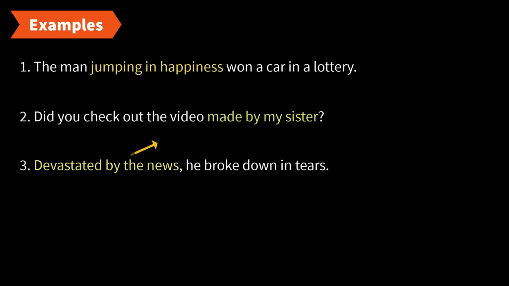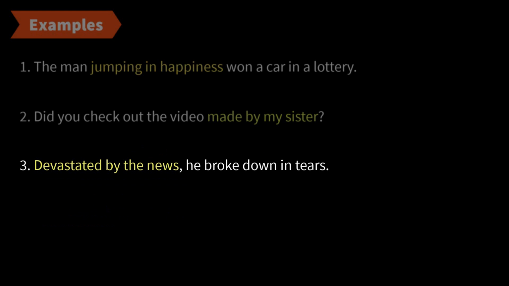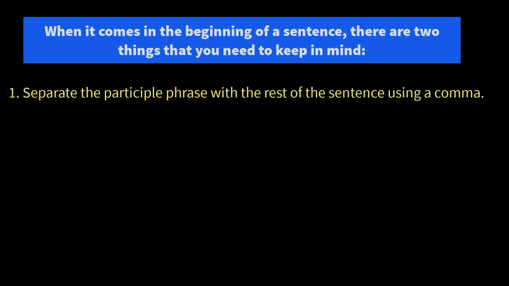So guys, a participle phrase can come in the beginning of a sentence, in the middle of a sentence, and also at the end of a sentence. When it comes in the beginning of the sentence, when you start your sentence with a participle phrase, there are two things that you need to keep in mind. Number one, you need to separate it from the rest of the sentence using a comma. That means you need to use a comma right after it. Like we did in the third example, devastated by the news, comma, he broke down in tears.